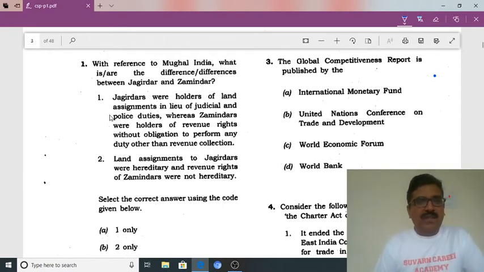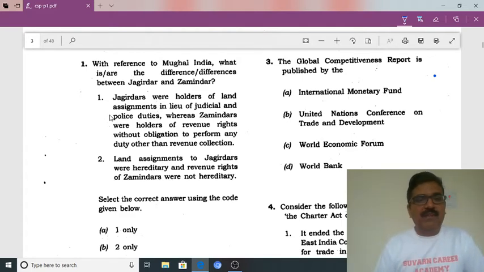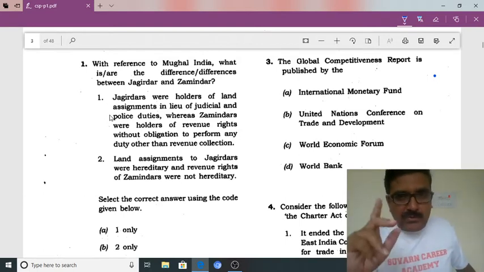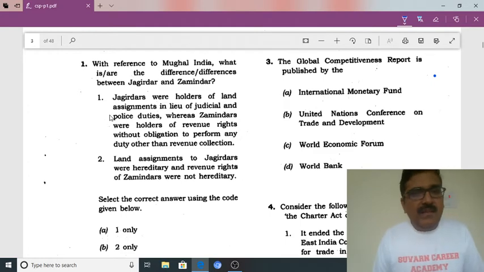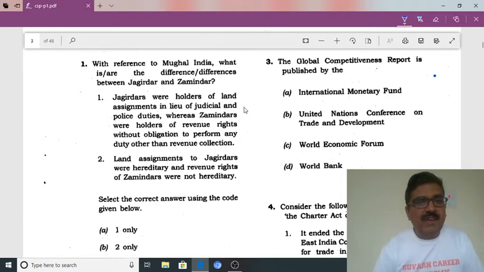Jagirdars were holders of the land assignments in lieu of the judicial and police duties, whereas Zamindars were the holders of the revenue rights without obligation to perform any duty other than the revenue collection. See, the statement is exactly opposite. Jagirdars were taking care of the revenue, whereas the Zamindars were taking care of the police duties and judiciary, etc. So this statement is exactly opposite. So this statement is wrong.